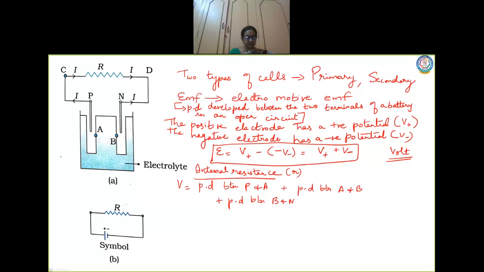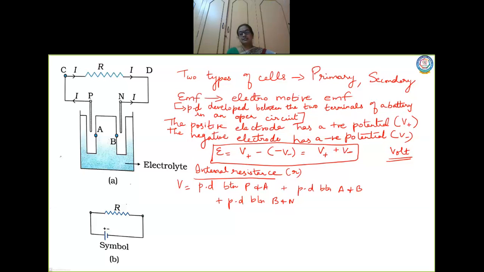I will read that, children. The electrolyte through which a current flows has a finite resistance r, called the internal resistance. I've already defined what internal resistance is: the resistance inside the cell which resists the flow of current inside the cell.